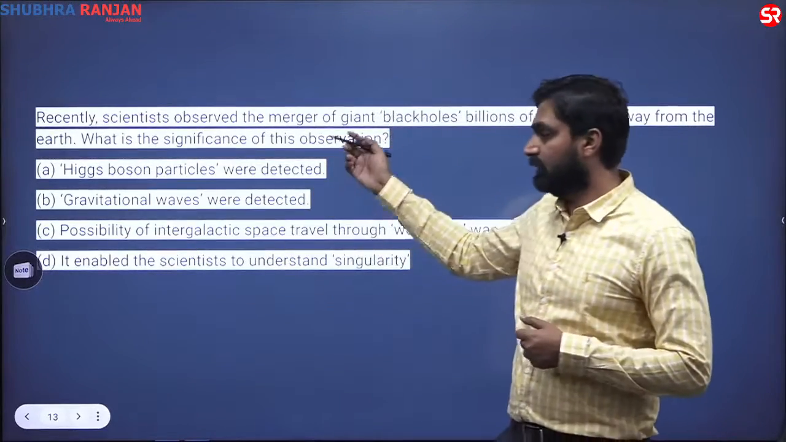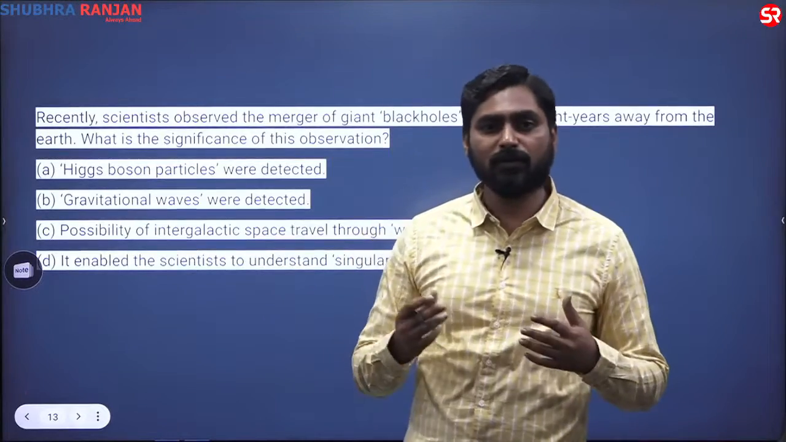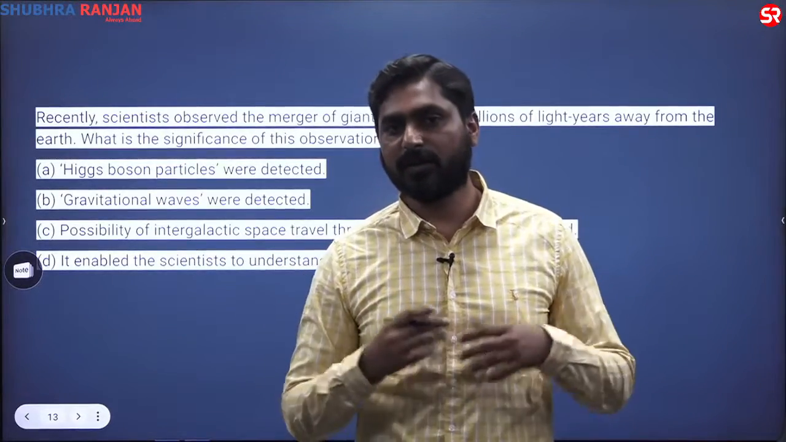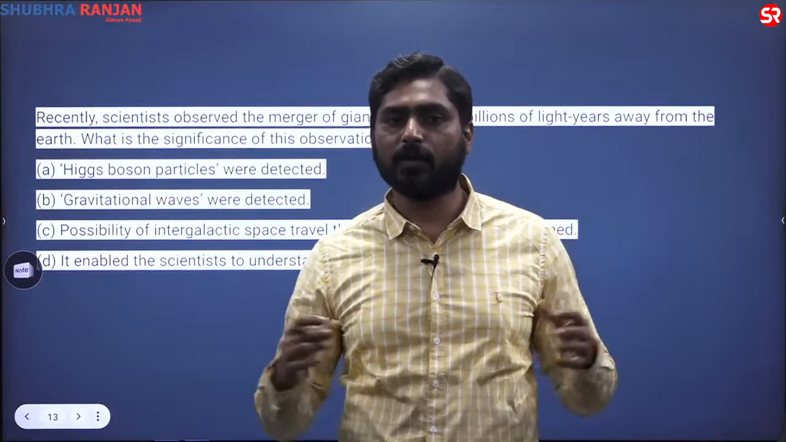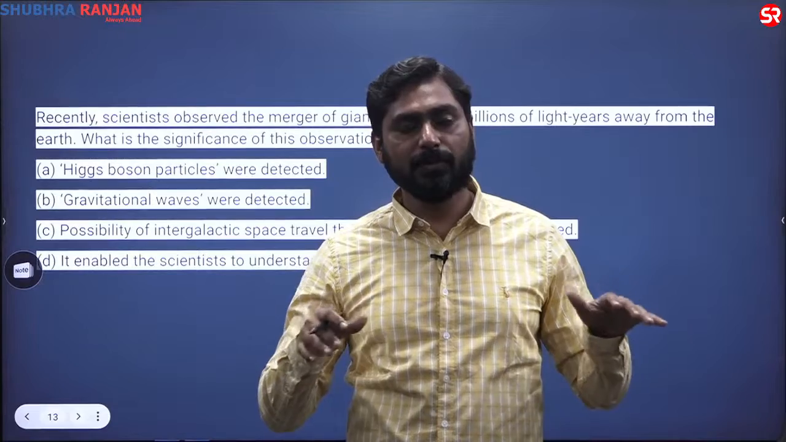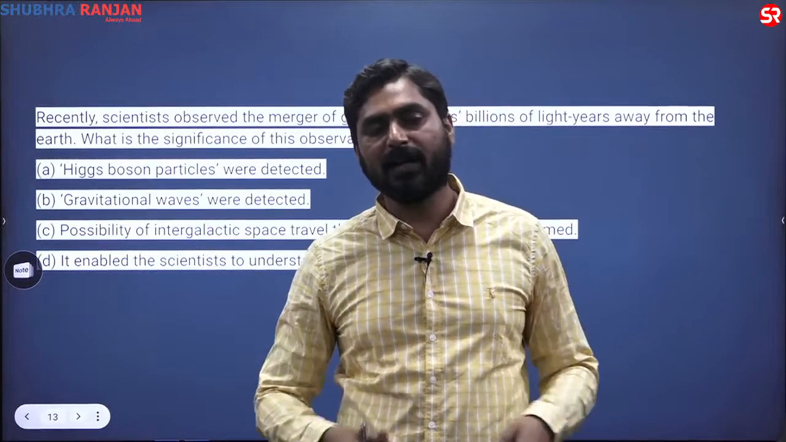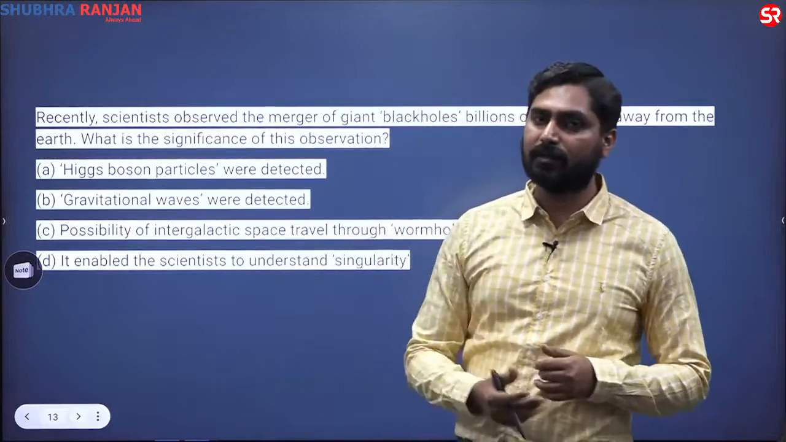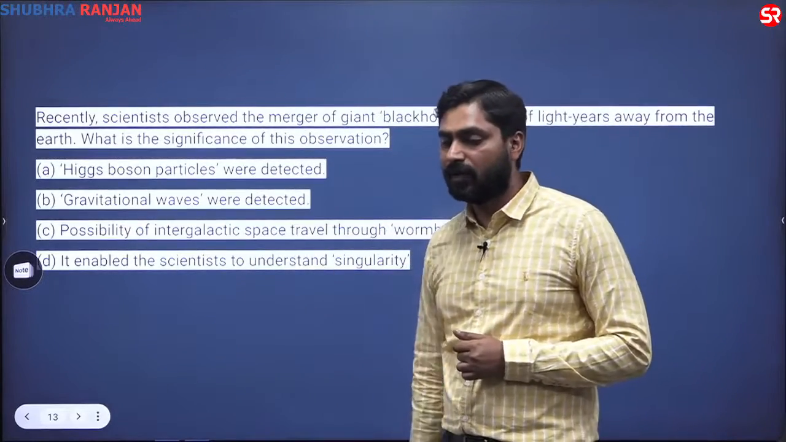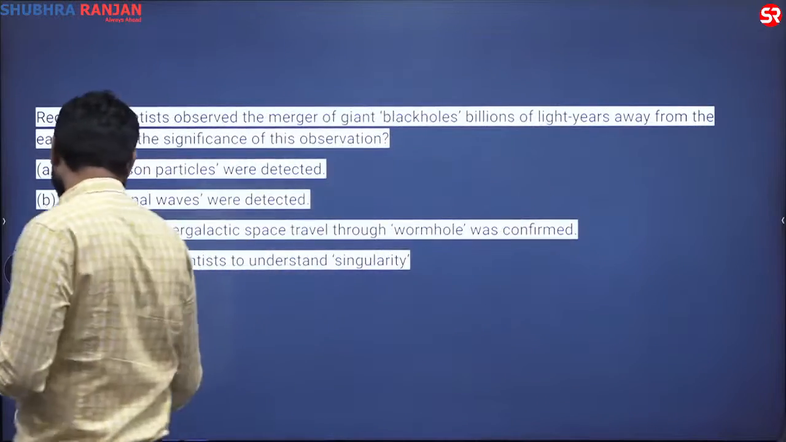So this question is basically asking you a conceptual understanding of what happens when black holes are rotating around each other, or when neutron stars are rotating around each other, or when they collide with each other. So they produce gravitational waves. They are ripples in the space-time matrix, and these waves might reach Earth also, and we could detect them also. But detecting them is a challenge. We'll see a question based on detection.